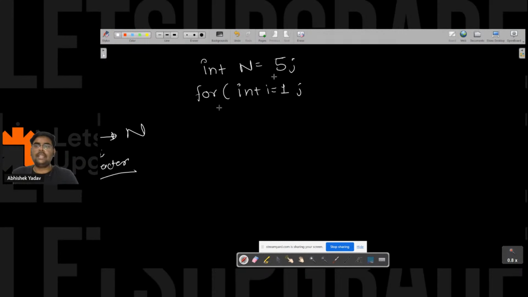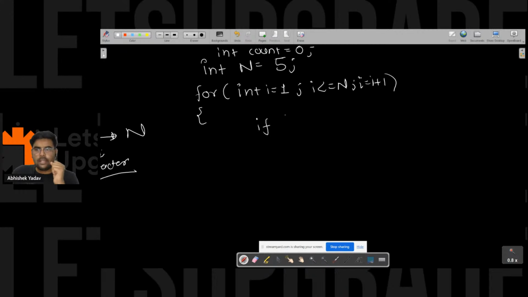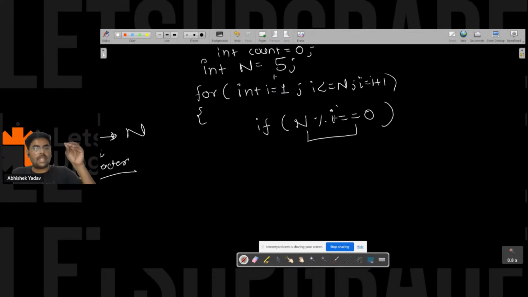And after that I will take one more variable count, and I will initialize count with 0. Okay, and here I will write a check: if n modulo i is equal to 0. That is why I have written this line, in order to check whether i is completely divisible by n or not. And how can I check that? If the remainder is 0, that means that number is completely divisible by n, and that means i is a factor of n. So here I will increase the value of count, that is count is equal to count plus 1 here, right everyone?